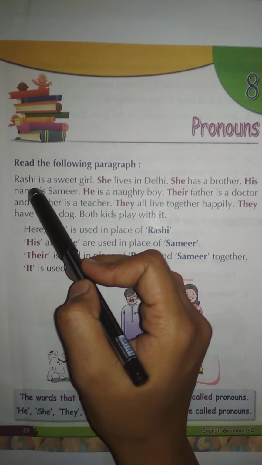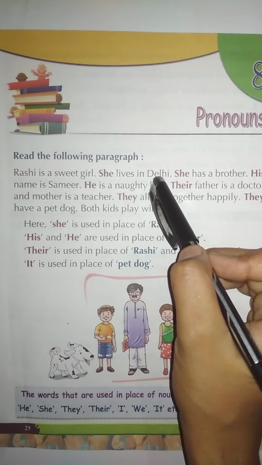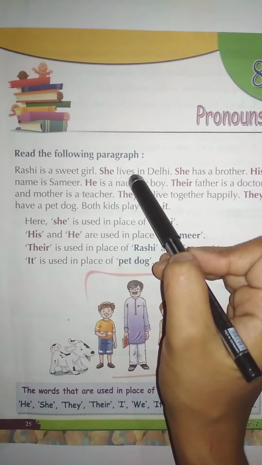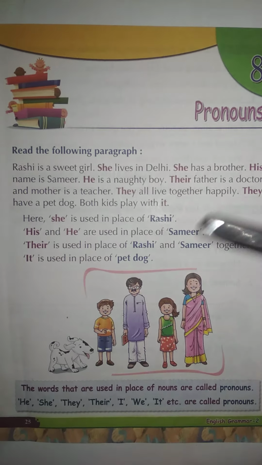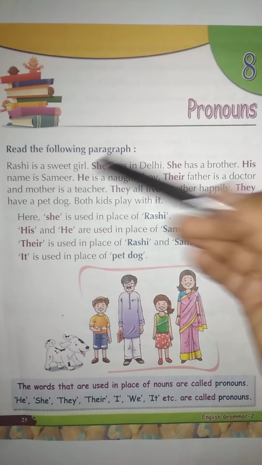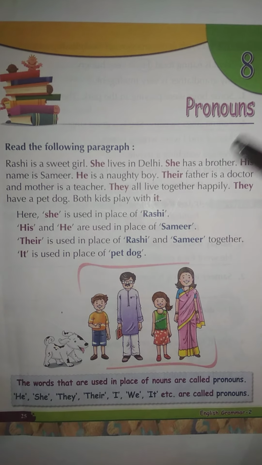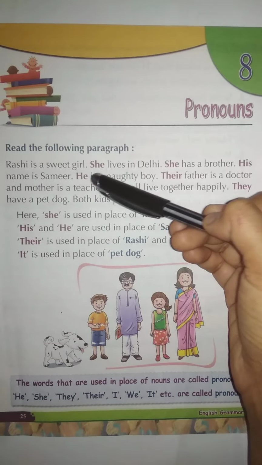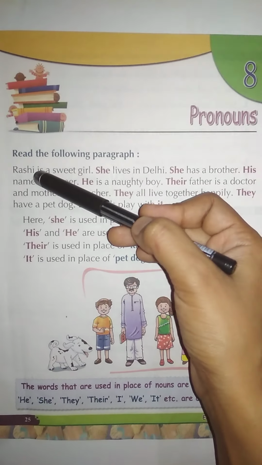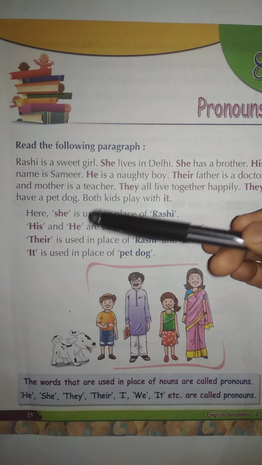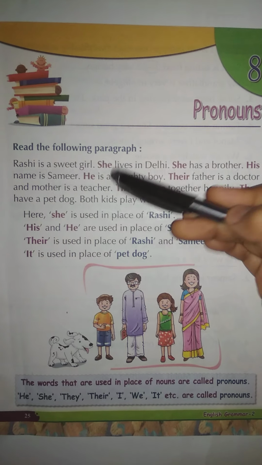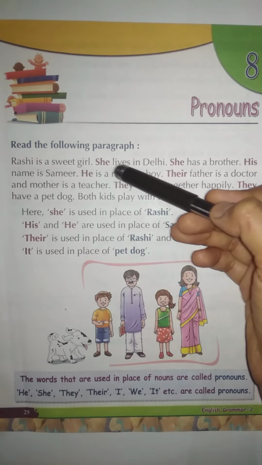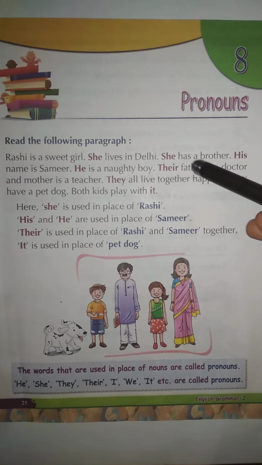So here Rashi is a sweet girl. She lives in Delhi. Here Rashi is a noun, but we can't repeat it again and again. Rashi is a sweet girl, Rashi lives in Delhi, Rashi has a brother. So in place of Rashi, what is used? The pronoun she is used because Rashi is a girl, or we can say Rashi is female. So for female, what will we use? She. She lives in Delhi. She has a brother.